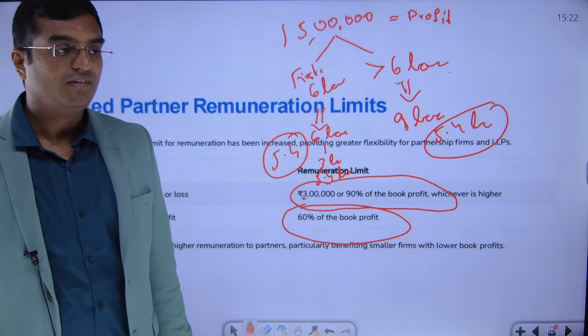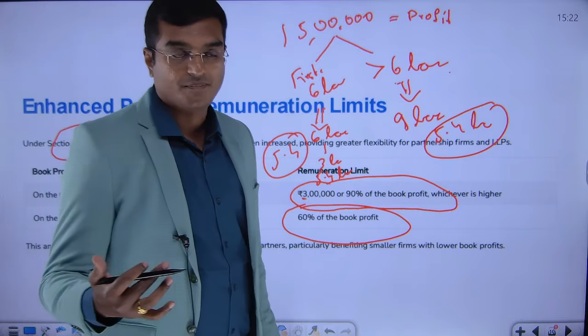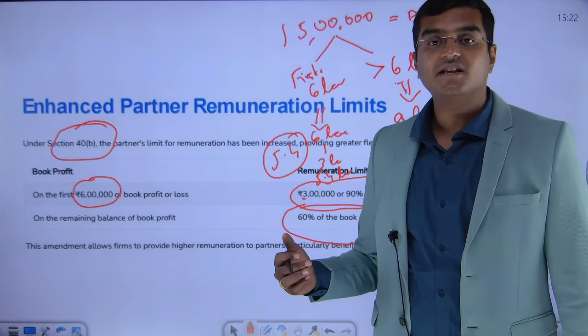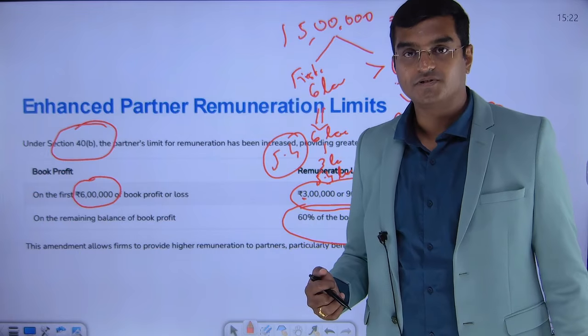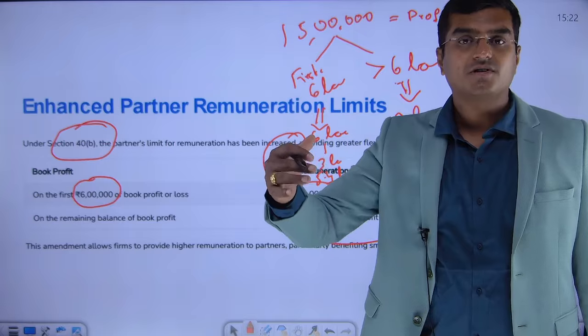Simple. When its tax liability is being reduced, the government is losing certain income. That is why there is a certain limitation set up by the government, especially in case of what can be allowed as an expenditure in case of partnership firms. So what it says, it looks at book profit. Book profit means, according to your books, what is the profit, dear friends?